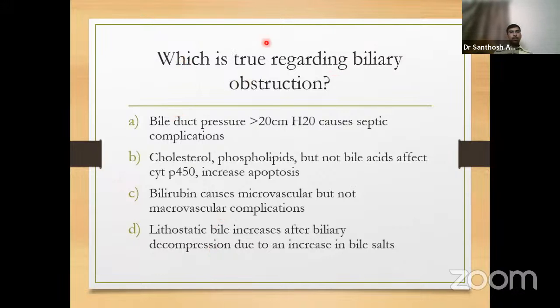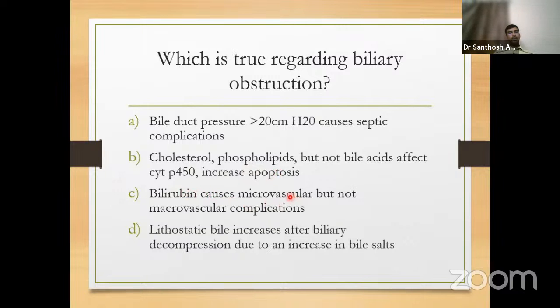Now, this was a question from pathophysiology of biliary obstruction: which is true among the following regarding the biliary obstruction. This question was taken from 6th edition of Bloomberg. So it says bile duct pressure greater than 20 centimeters of water causes septic complications. Cholesterol and phospholipids, but not the bile acids, affect cytochrome P450 and increase the apoptosis of the liver cells or hepatocytes.